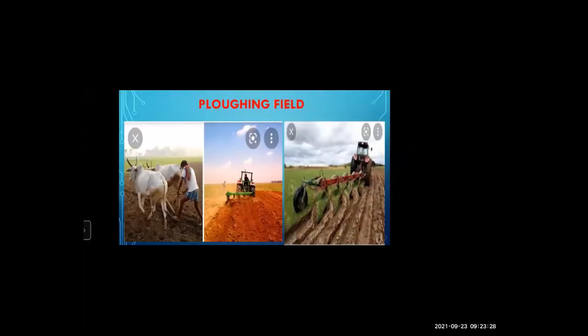A plowed field shows that they used to do agriculture. So these are pictures of a plowing field, and see where Kalibangan is. It is in Rajasthan now, and we have got the proof of a plowed field at Kalibangan. Remember this. This may come in your quiz game.